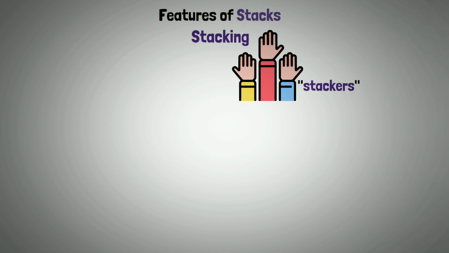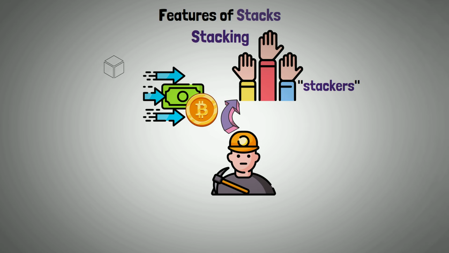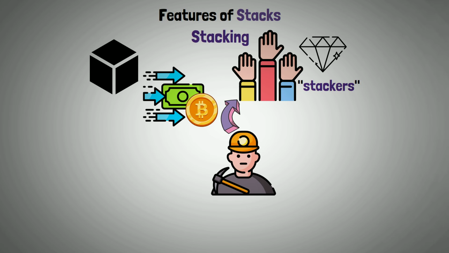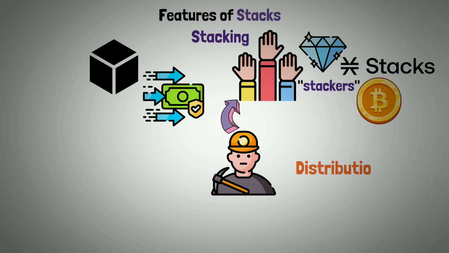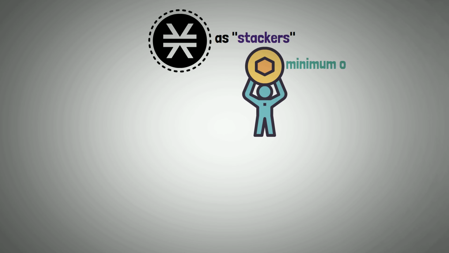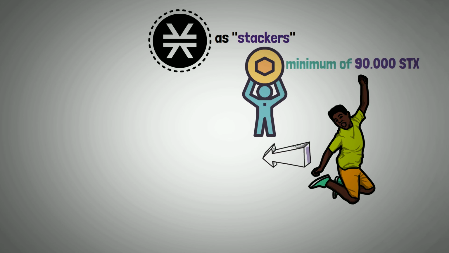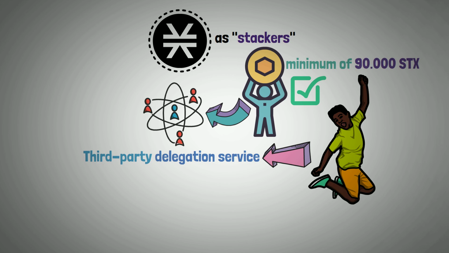Stacking. The people who take part in this process are called stackers. The blockchain transfers BTC that miners have committed to stackers upon the completion of a block. As compensation for the value that stackers bring to the Stacks network, stackers are given this Bitcoin. The distribution of these prizes occurs once every 7 days. To participate on the blockchain as stackers, holders presently need to hold a minimum amount of 90,000 STX. Those who lack sufficient STX can still participate by using a third-party delegation service, which allows holders to pool their holdings with other users. So, that's the end of this video.